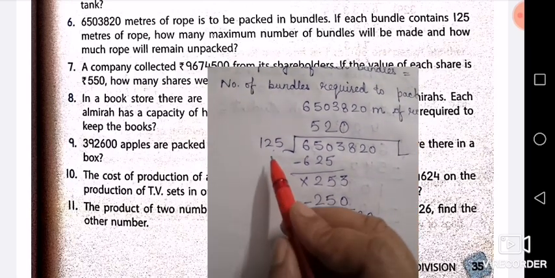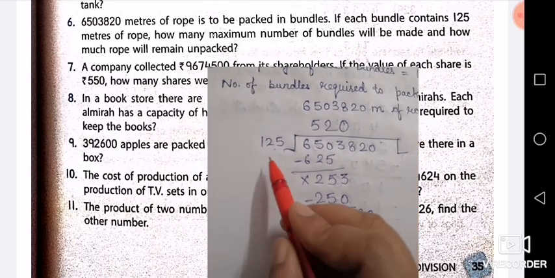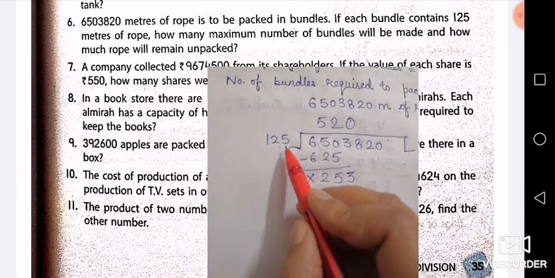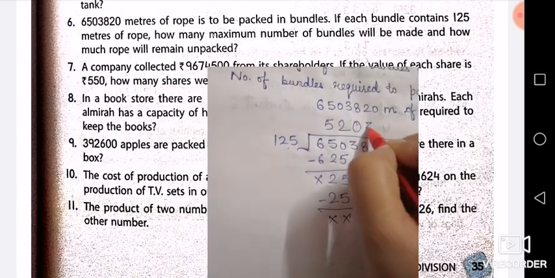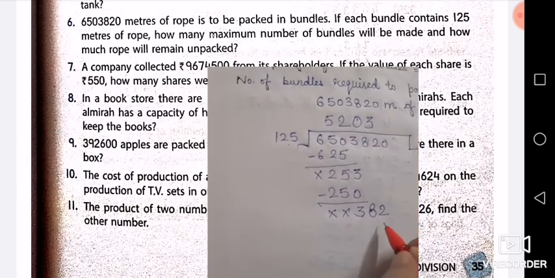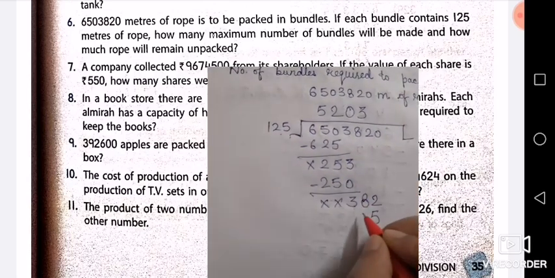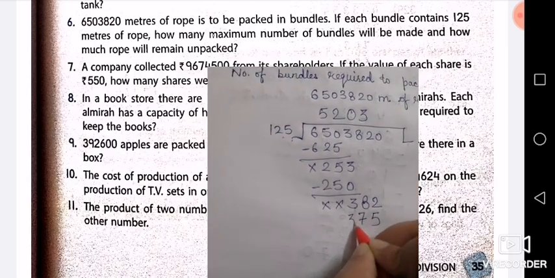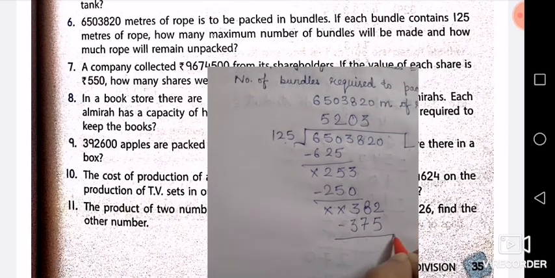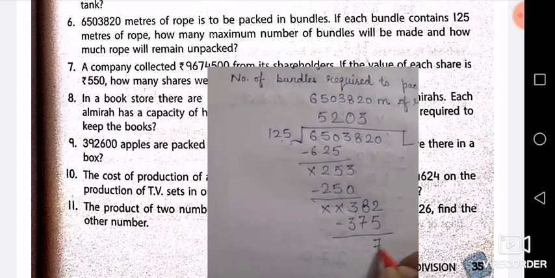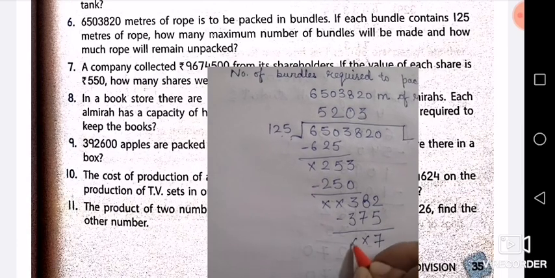It will go on 250 two times, then three times. 3 5s are 15, 1 will be carried. 3 2s are 6, 1 is 7, and then 3 1s are 3. What will be left now? 12 minus 5, 7, and then nothing will be left here.